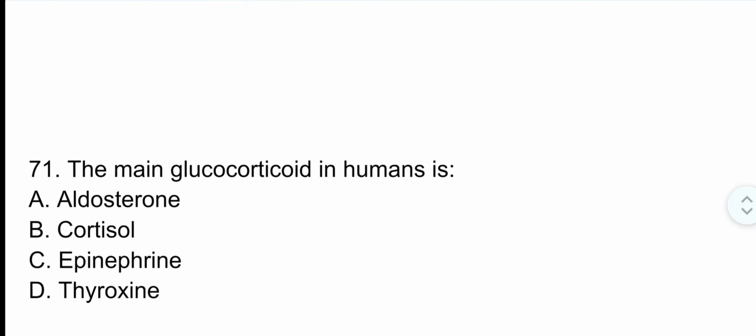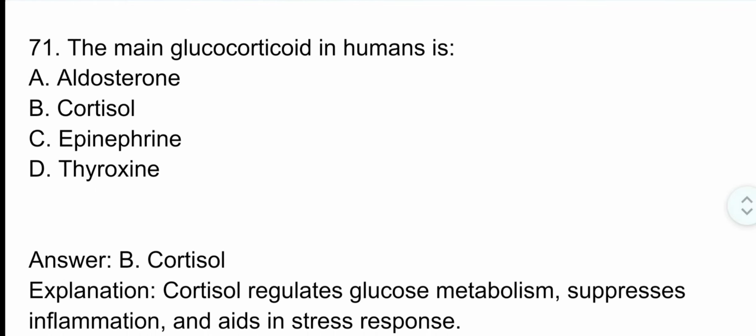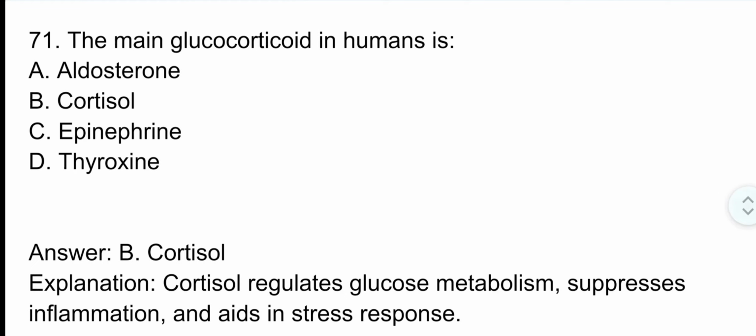Question number 71. The main glucocorticoid in humans is. Correct option is option B. Cortisol. Cortisol regulates glucose metabolism, suppresses inflammation and aids in stress response.